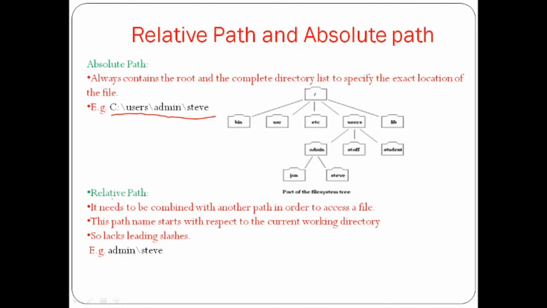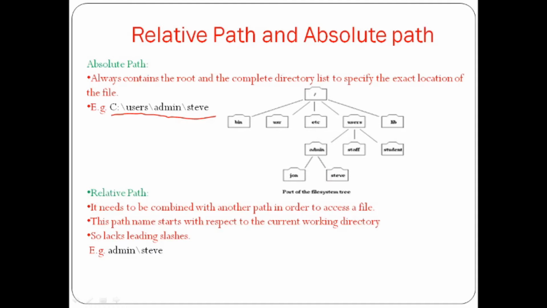Then what is the relative path? A relative path needs to be combined with another path in order to access a file. For example, suppose when you open your C drive, you will get the folder named Users. If you open that Users folder, you will get the admin folder. And in that admin folder, you will get your Steve folder. In this way, if you open your C drive, you will get the relative path for the Steve file.